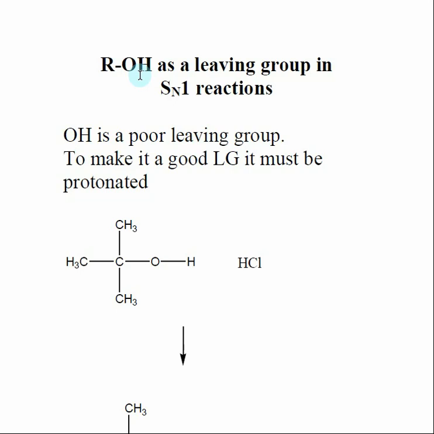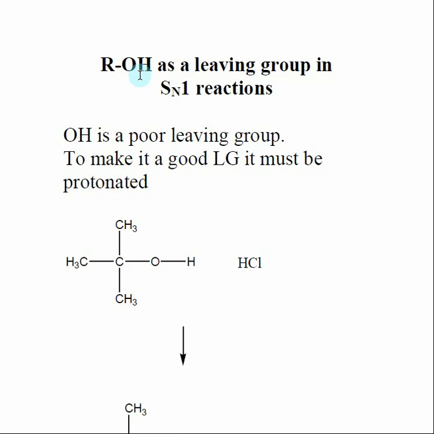So if we were to pop OH off and it was to gain a negative charge, relatively speaking, that negative charge is not that stable. So the OH by itself cannot act as a leaving group. By that I mean a nucleophile can't come on and push it off, and the OH won't spontaneously pop off to form a carbocation. It doesn't want to do that because it cannot form a stable negative charge.